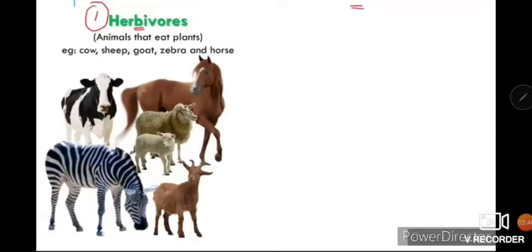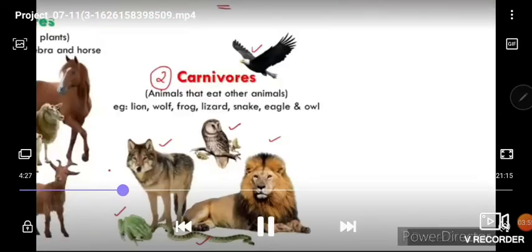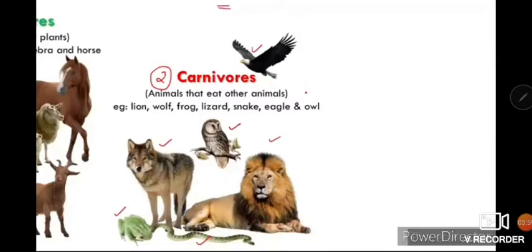After this, second category is carnivores. Carnivores are the animals which eat other animals. For example, lion, wolf, frog, lizard, snake, eagle, owl.